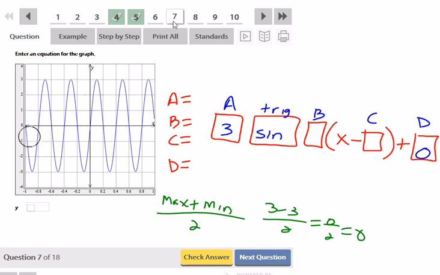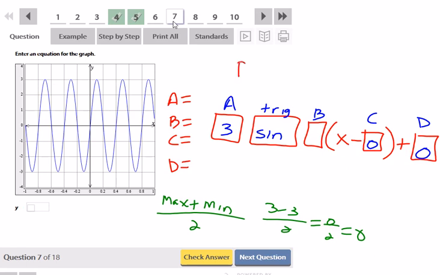Now, because we've said that this is a sine function, because it's starting here at 0, 0, that means no phase shift should have occurred. I shouldn't have shifted anywhere because I'm starting where I'm supposed to start. If I wanted to name this a cosine, then I would have to have a phase shift, moving it left or right. But for now, we're going to put that C is 0, and I just have to figure out what B is.